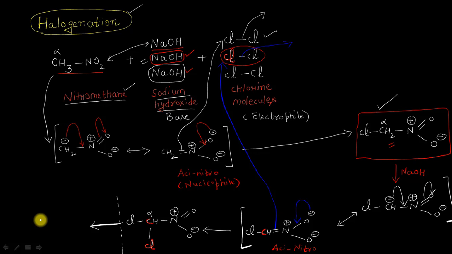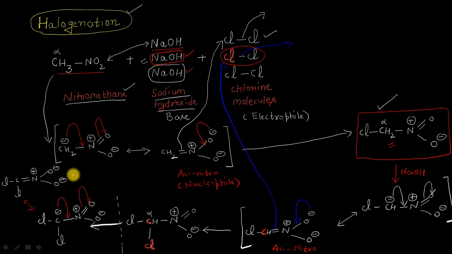The base once again will abstract the alpha proton from here, resulting in the formation of a negative charge. And the nitro group is present as it is, oxygen negative here and a positive charge here on this nitrogen atom. So finally, dear students, resonance is possible here like this, and we can also show the second resonating structure, and it will be like this: a chlorine here, carbon, the second chlorine atom, a double bond here, nitrogen. This will now be a single bond oxygen negative, this oxygen negative as it is, and the nitrogen atom here is having a positive charge. These are the two resonating structures.